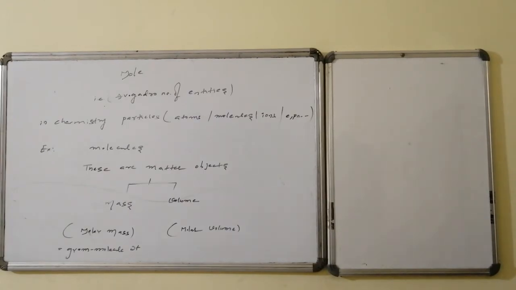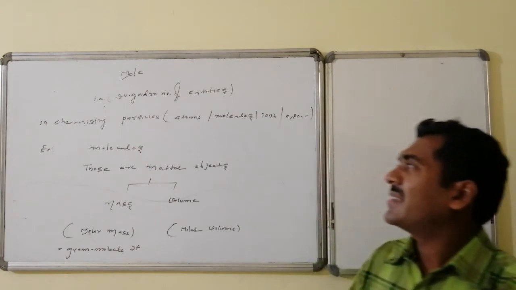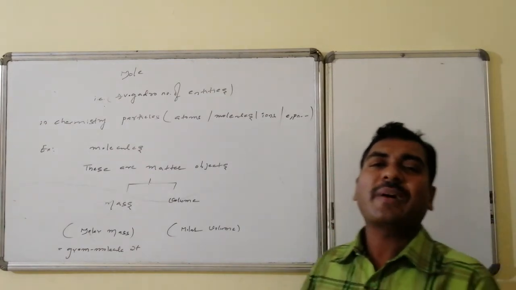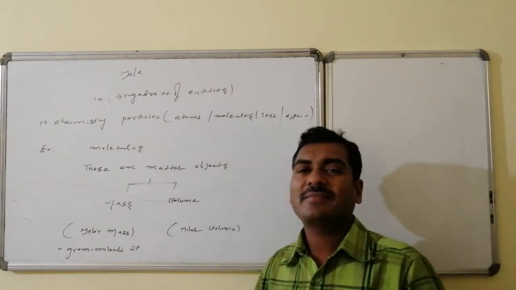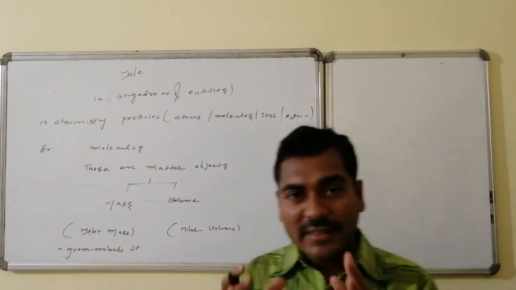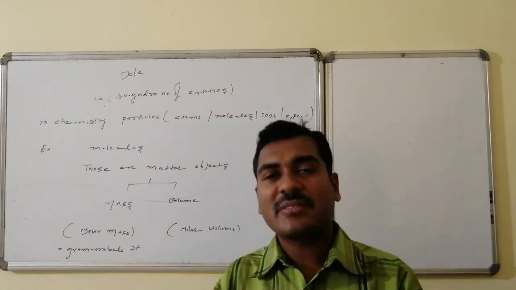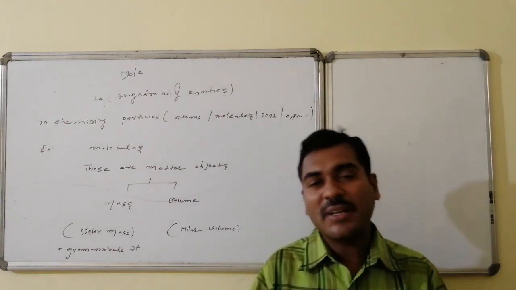Yes, mole related explanation. Mole is Avogadro number of entities. In chemistry, Avogadro number of particles. That particle can be atom, molecule, ion, or electron, proton, neutron, etc. But our discussion is related to the molecules. Let us focus our attention on particles of molecules.